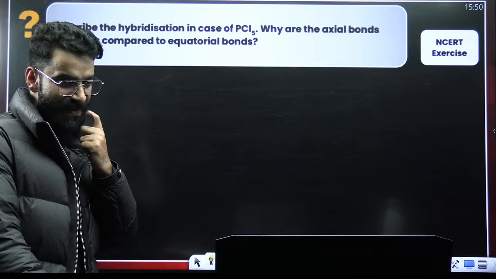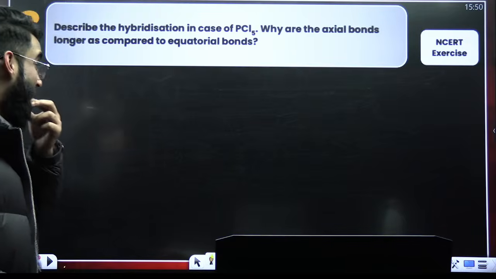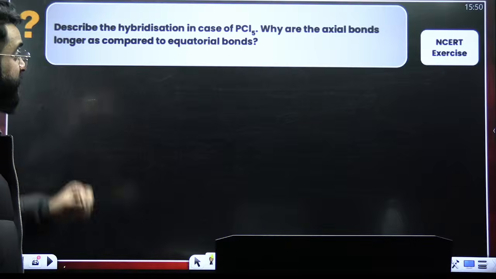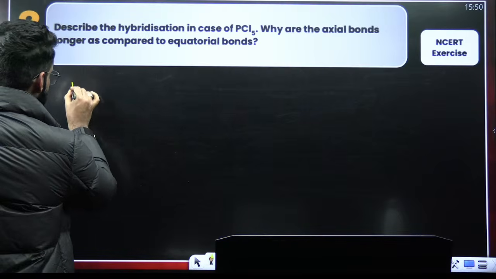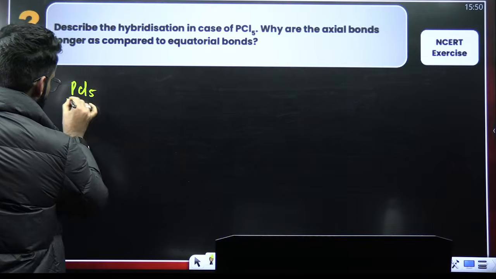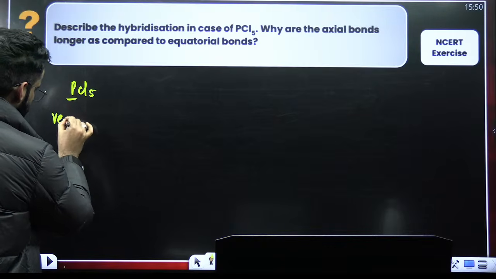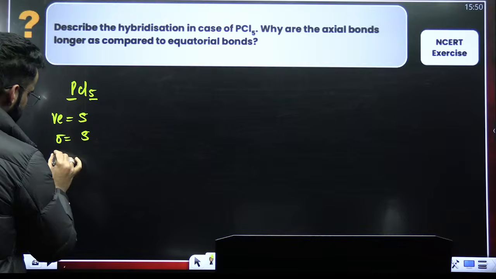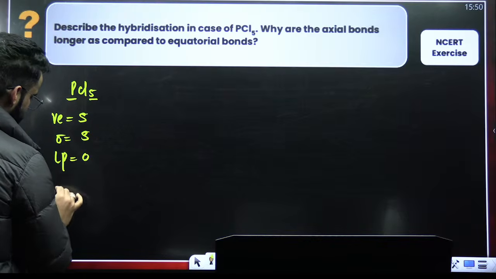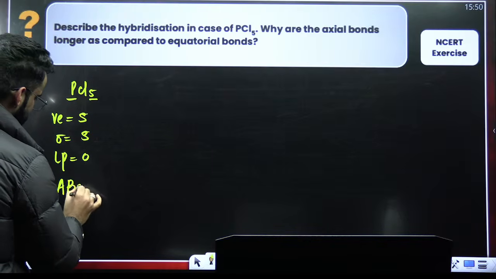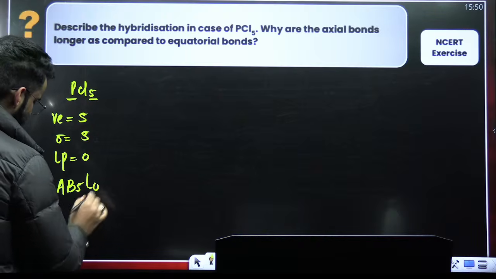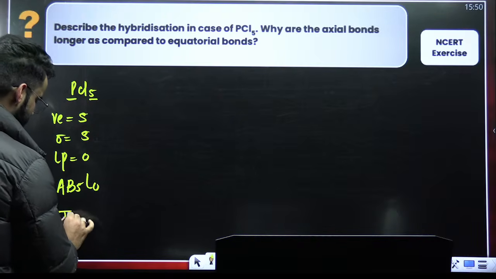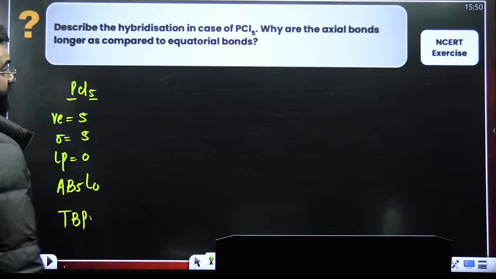Look at this one, guys. Describe the hybridization in case of PCl5. If you talk about PCl5, first of all, phosphorus. How many valence electrons? 5. How many surrounding atoms? 5. How many lone pairs? 0. What is the type of the molecule? AB5L0. What is the geometry predicted through hybridization, or what is the shape? It is trigonal bipyramidal.